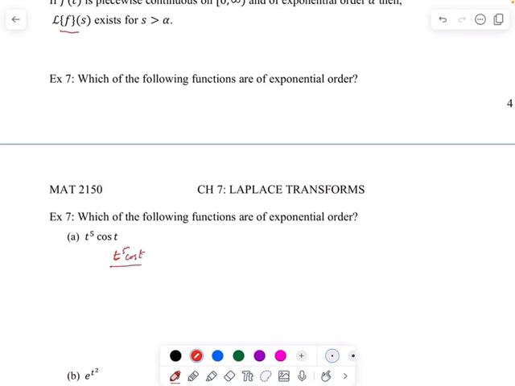We will divide it by e to the something t. So we have to fill this blank, and now we will take the limit as t goes to infinity, and we want this limit to be 0. If we can show that, then whatever number I put in this blank space will be the alpha we need. So let's try with 1.